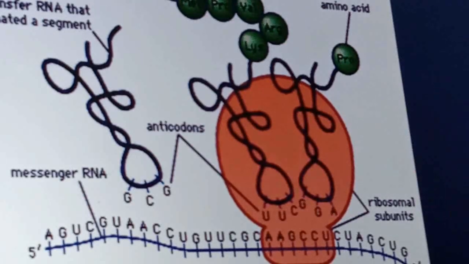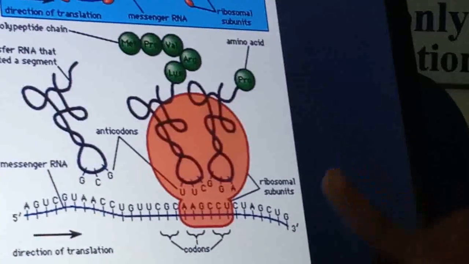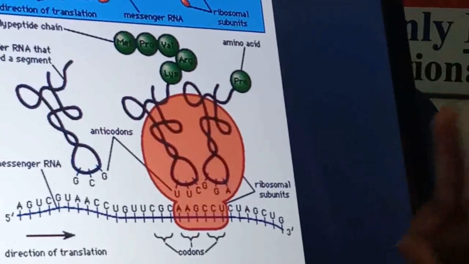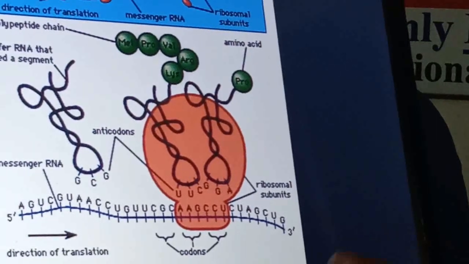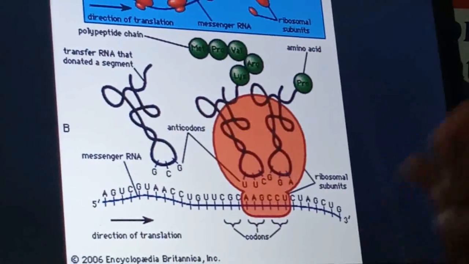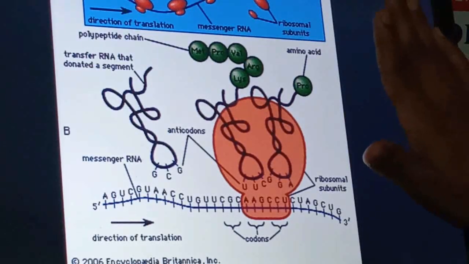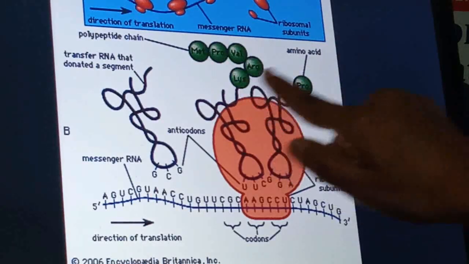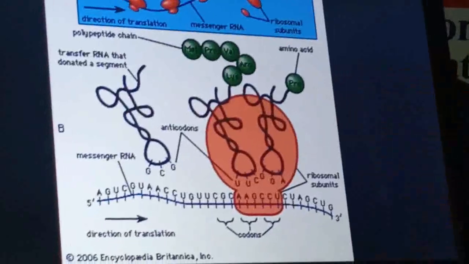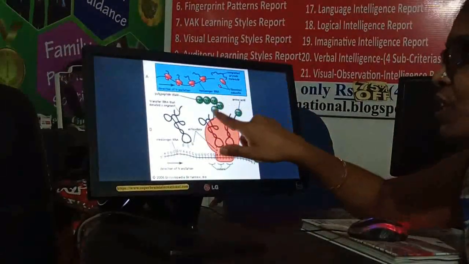This process will continue till a stop codon comes. Whenever at the end the stop codon comes, we have seen that there are 3 stop codons. So any one of those codons will be there at the end. These 3 stop codons do not code for any particular amino acid. So no tRNA is coming with any amino acid. So automatically the chain which is forming with peptide bonds will break, and this chain will separate, and the particular sequence of amino acids is nothing but a protein. So in this way a particular protein is formed.